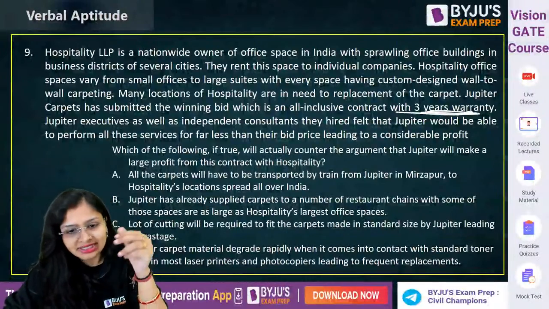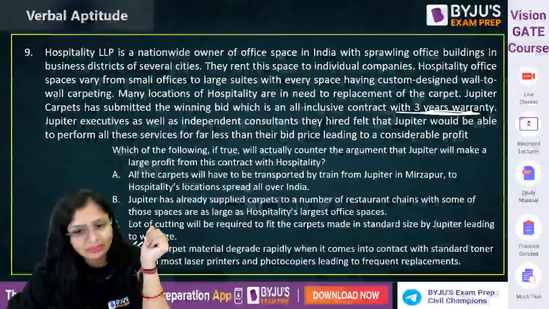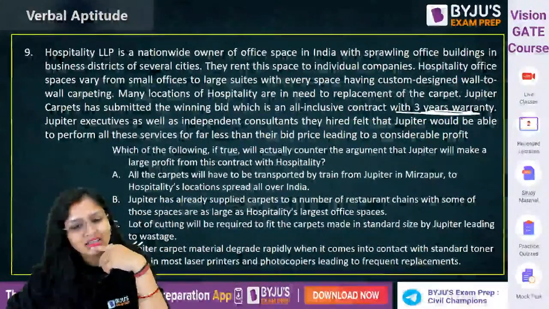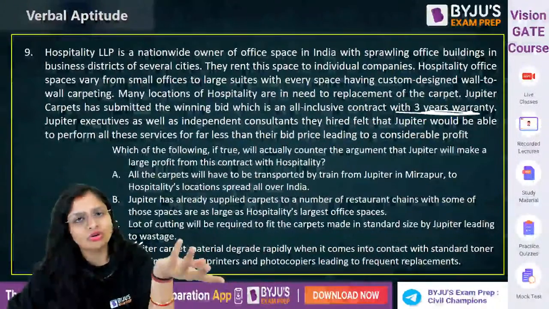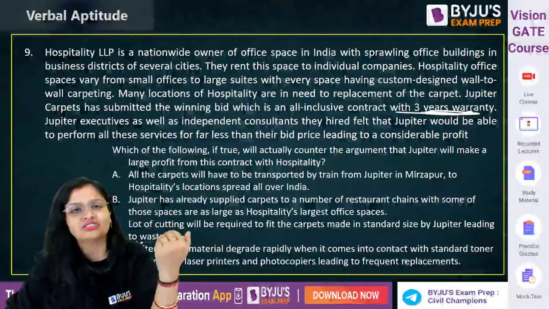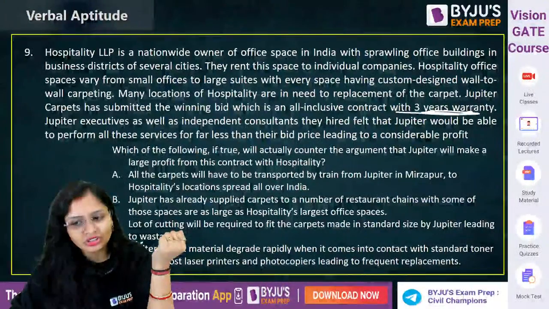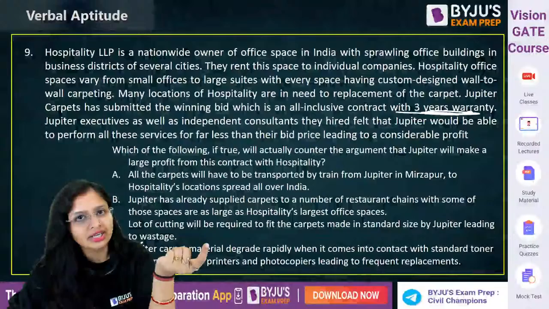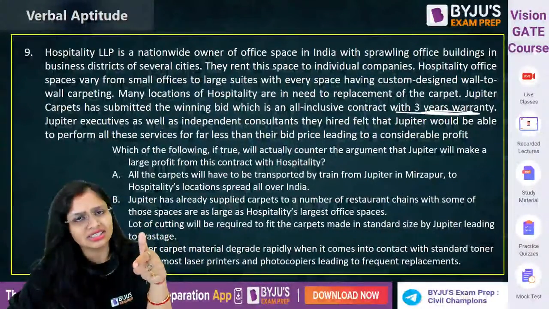ठीक है, सी नहीं होगा. Lots of cutting will be required to fit the carpets made in standard size by Jupiter, leading to wastage. That wastage ठीक है, but wastage है that he can use it somewhere else also. No worries, nowadays we have so many things that from the waste we can make something else. Jupiter has already supplied carpets to a number of restaurant chains with some of those spaces as large. So this is not a thing that will decrease the profit cost. It's just an information which it is giving.